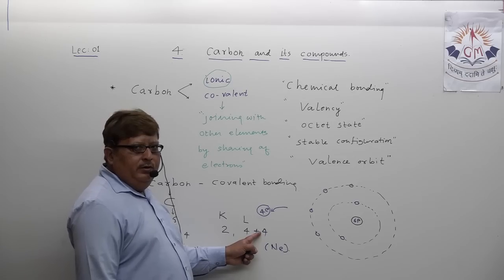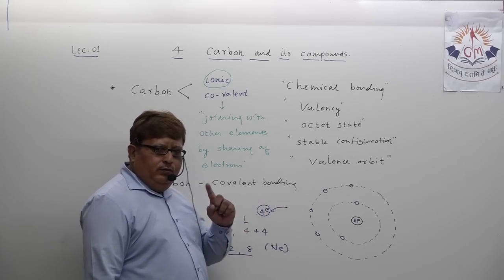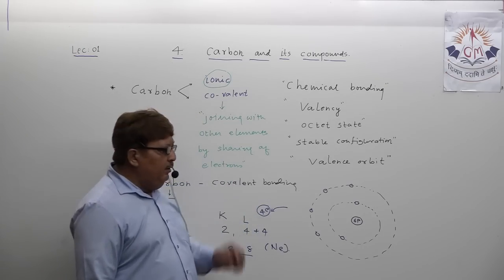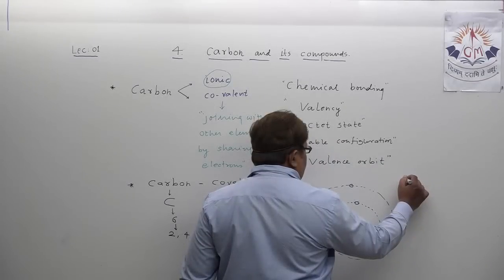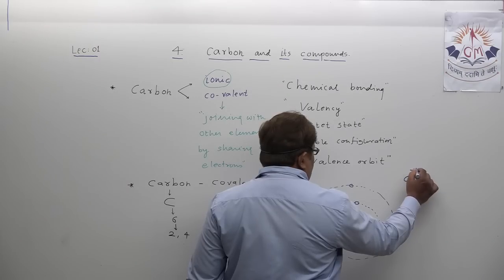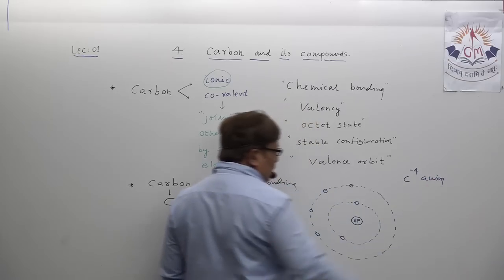If carbon accepts 4 electrons in the outermost orbit, then it is called the C minus 4 anion, that you all know.